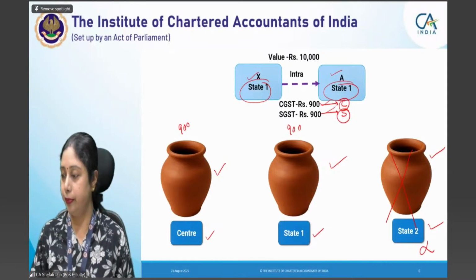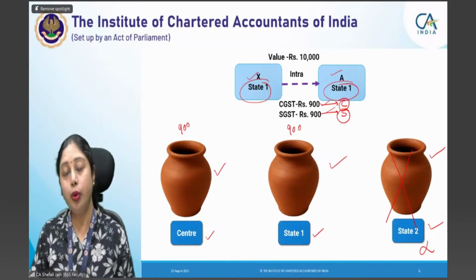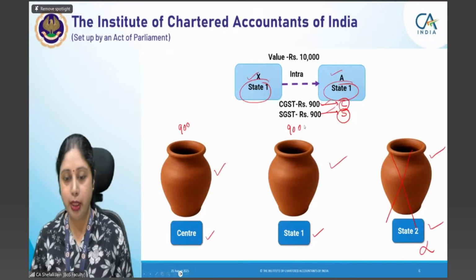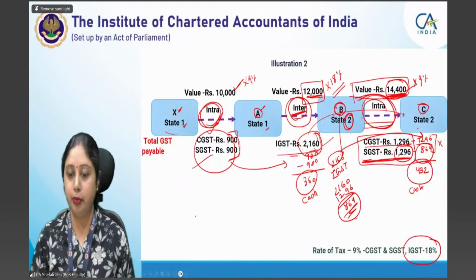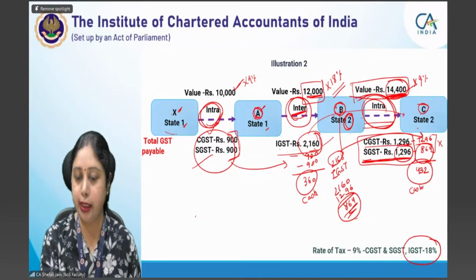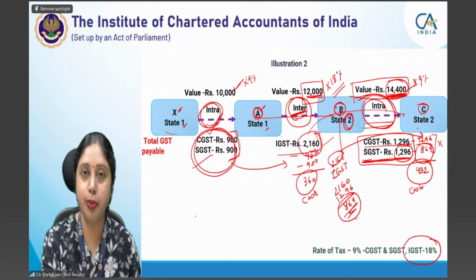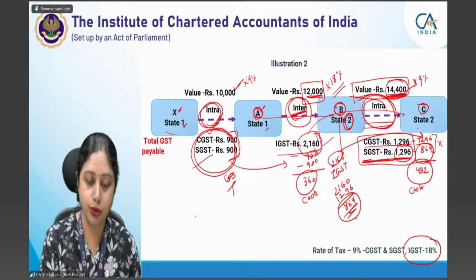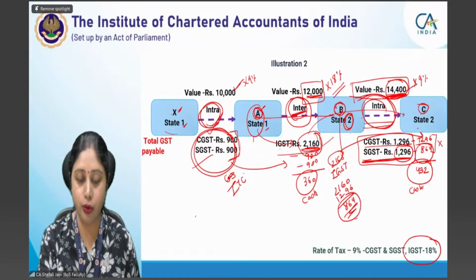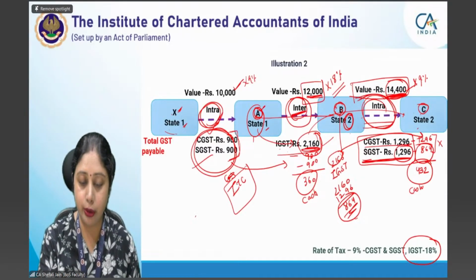Okay, who can claim? Now who can claim ITC? ITC is claimed by the recipient. When you are the buyer, only then do you claim ITC. For example, in this transaction, in the transaction of X and A, when X sold to A, A claimed the GST paid on that transaction as ITC, because A had to pay 2160. So for paying that, it has utilized the ITC of CGST and SGST 900.